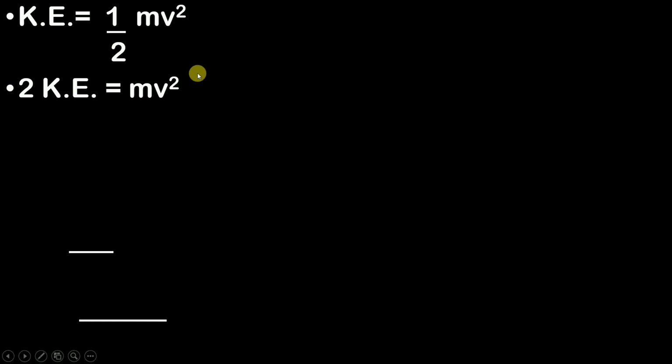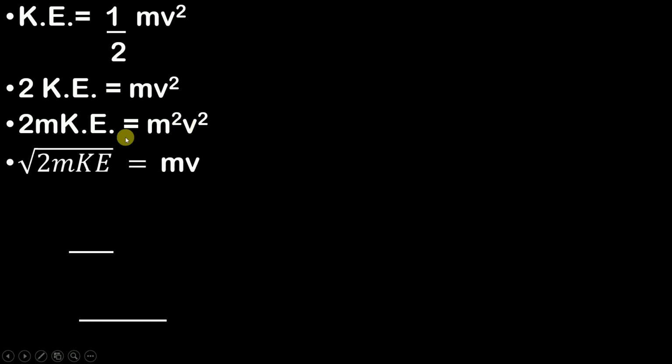Okay, and now I will multiply m on both the sides, which is nothing but the mass of microscopic particles. So m is multiplied on both the sides, and now we will take the square roots on both the sides. So after taking square roots, what we get is that under root of 2m into kinetic energy is equal to mass into velocity.